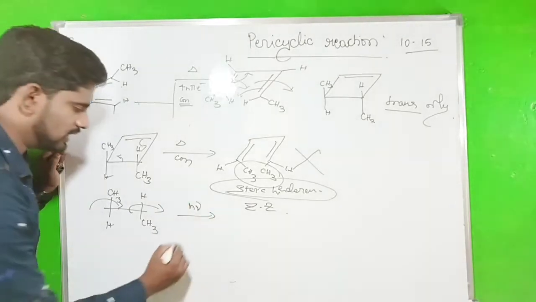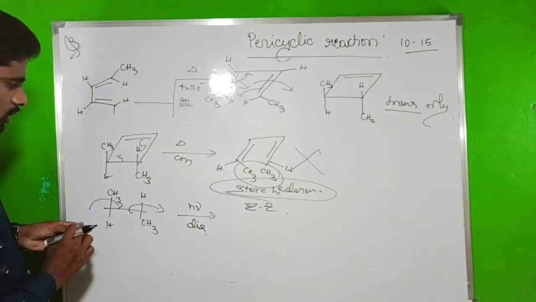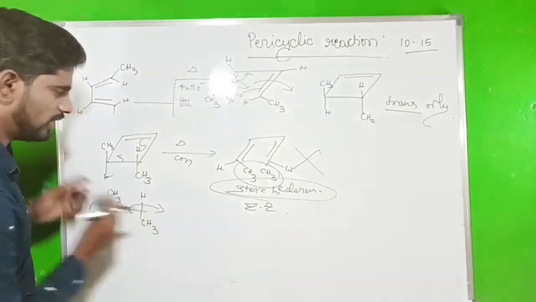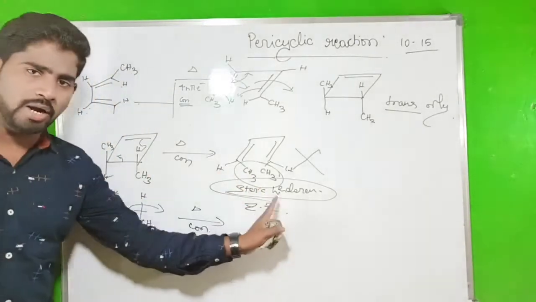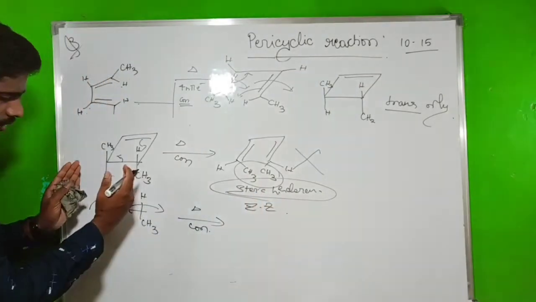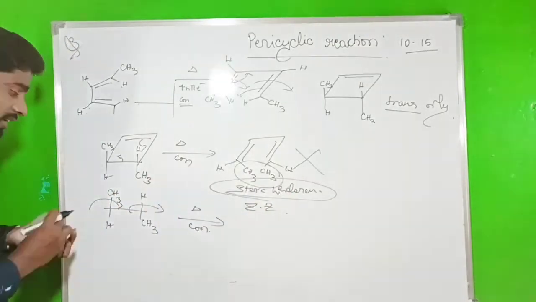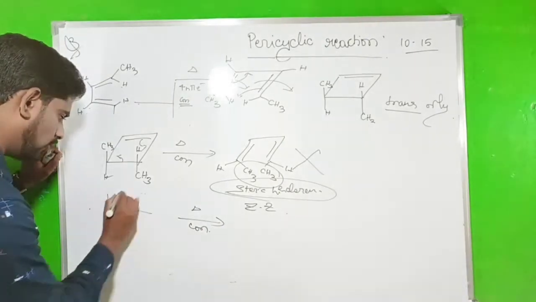So in photochemical condition, that is a disrotation. While disrotation, or it may be you just take that one. Fine. So you just take the thermal condition, it's a conrotatory. It is not a product. You want to create the steric hindrance. So now I rotate it in the clockwise. That's why I'm getting the steric hindrance. But what should I do? So I just do the conrotation.